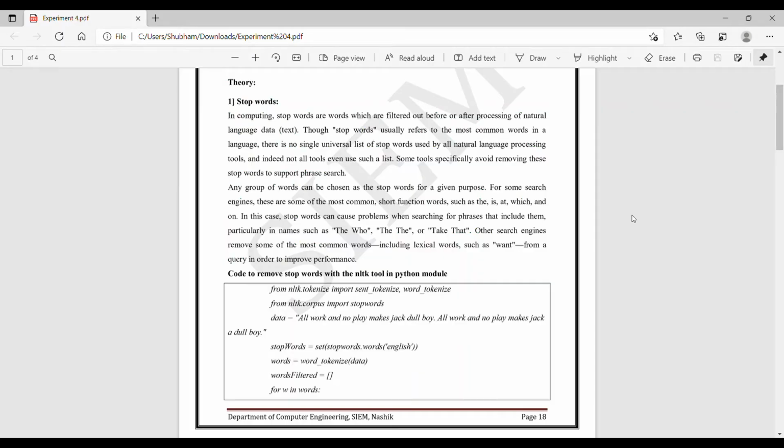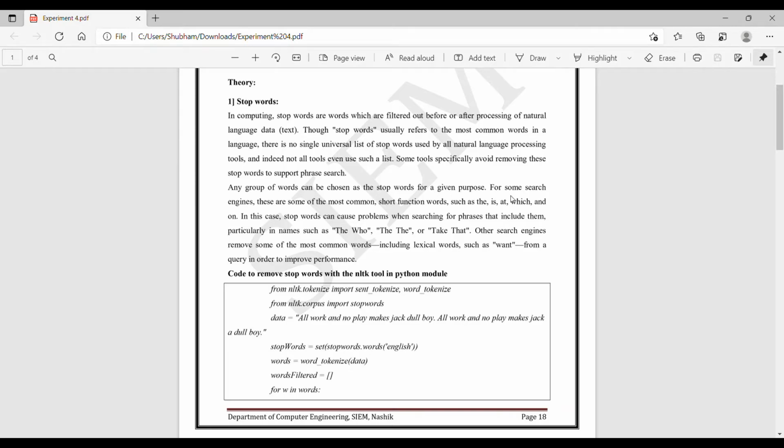Then, stop words: in computing, stop words are words which are filtered out before or after processing of natural language data. Though stop words usually refer to the most common words in a language, there is no single universal list of stop words used by all natural language processing tools, and not all tools even use such a list. Some tools specifically avoid removing these stop words to support phrase search. Any group of words can be chosen as the stop words for a given purpose.